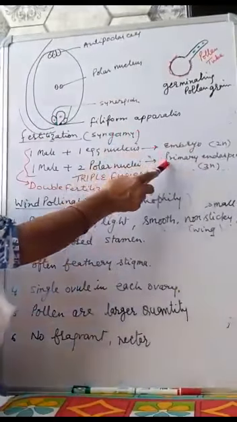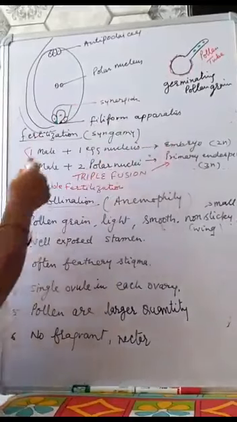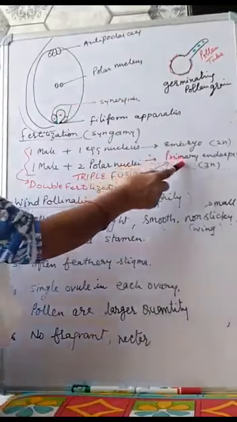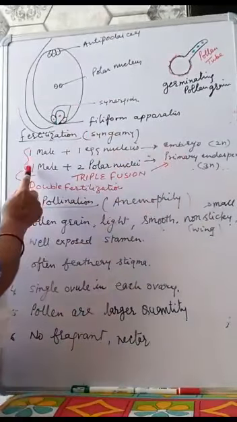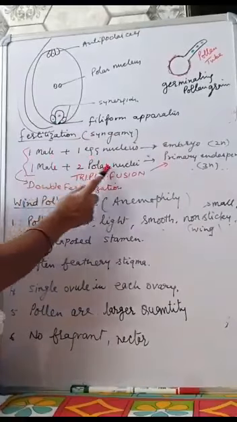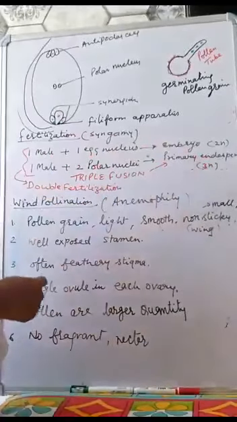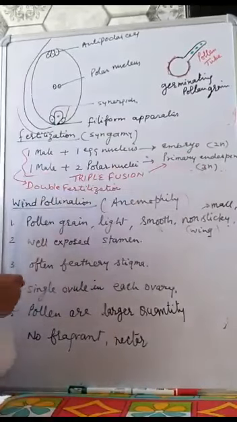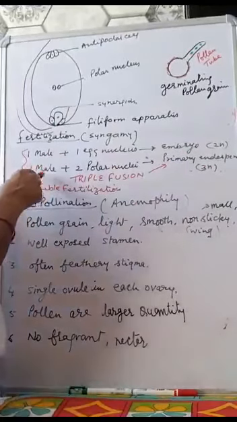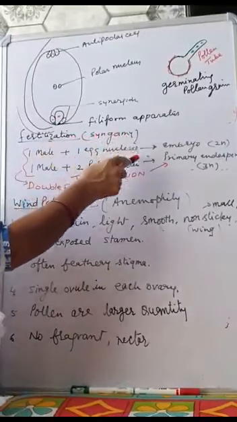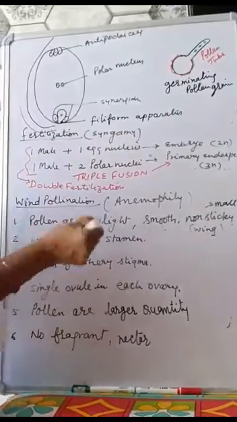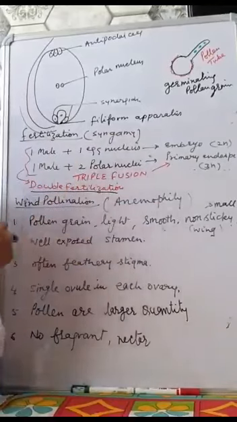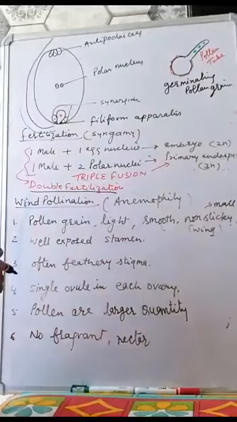The primary endosperm provides nourishment to the growing embryo. The endosperm is formed by the fusion of 3 nuclei, so it is triploid in nature. Since 3 nuclei are fused, it is called triple fusion. Fertilization takes place twice, so this process is called double fertilization. In angiosperms, this is a characteristic feature.